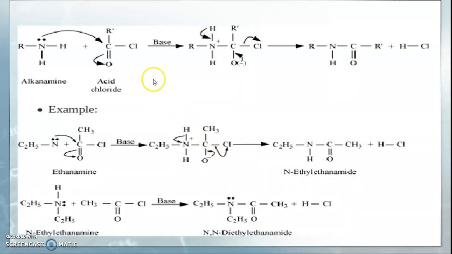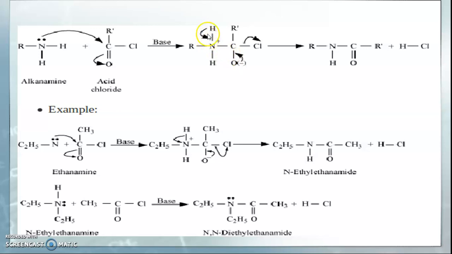So here we see the reaction. In that, we take primary alkane amine. Then what happens? The lone pair of the nitrogen atom attacks the carbonyl carbon, and this is the nucleophilic attack. When this attack takes place, the lone pair of the C=O bond is shifted towards the oxygen, and oxygen has the negative charge. In the second step, nitrogen has the plus charge and oxygen has the minus charge.